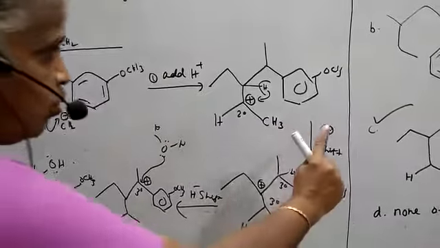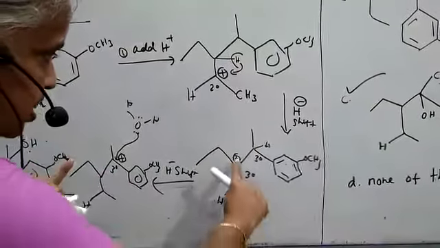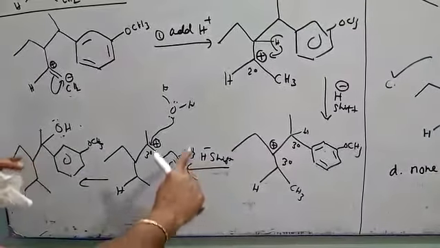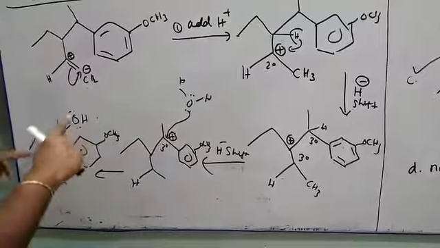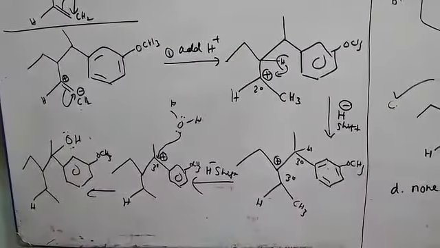Addition of hydrogen, one shift here. This is the one shift. Here it is the second shift. Two shifts are possible. After the second shift, the addition of water is happening and a removal of hydrogen. Okay children, prepare well.